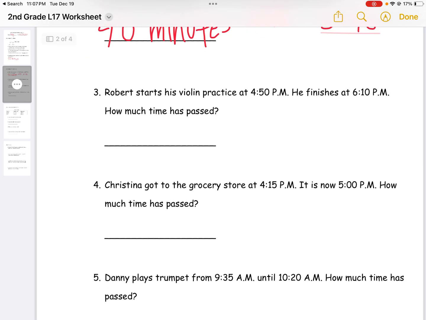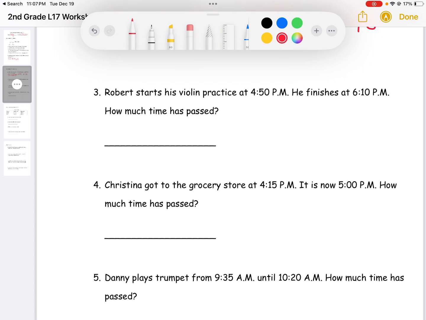It says, Robert starts his violin practice at 4:50 p.m. He finishes at 6:10 p.m. How much time has passed? So it's still p.m., but looking at the hours, 1 hour has passed. So we would write down 1 hour first.